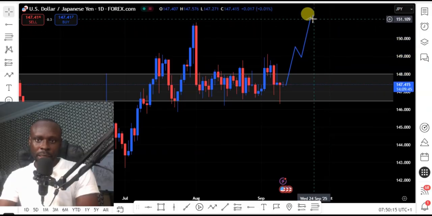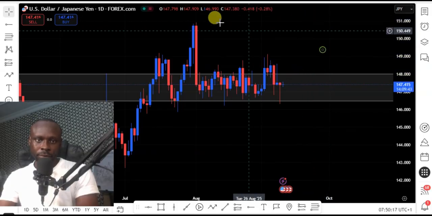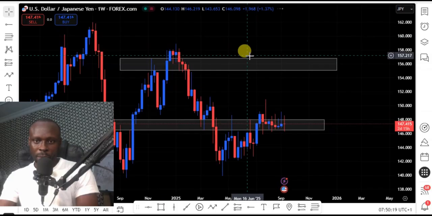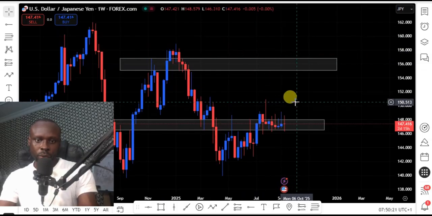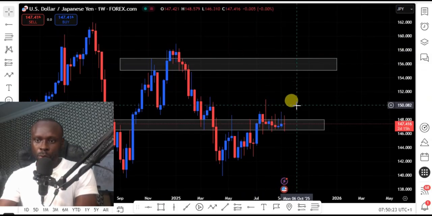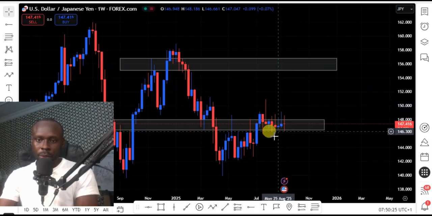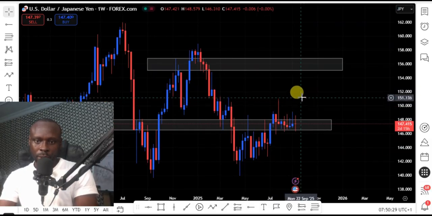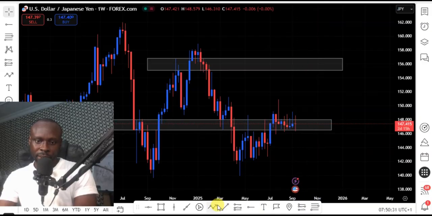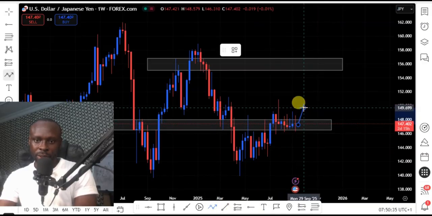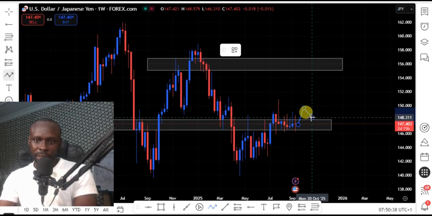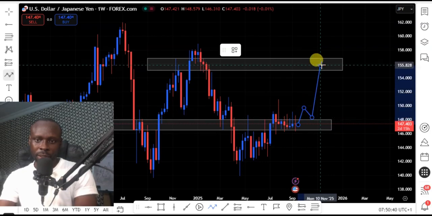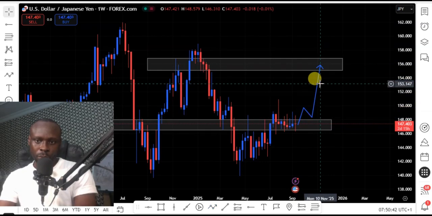So let's look at our weekly chart of the USDJPY. On my weekly chart, price is currently on a support level, so we expect more buys so long as we have price on support level on the weekly chart. So we expect price to break out of this region for us to have a clear direction. We expect price to break out of this resistance, then wait for further retest, then we'll see price pushing to this next resistance level on the weekly chart.